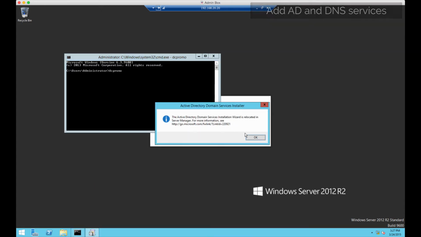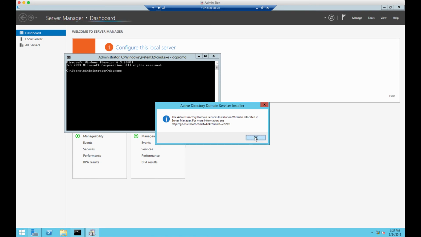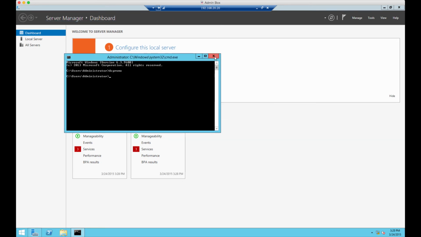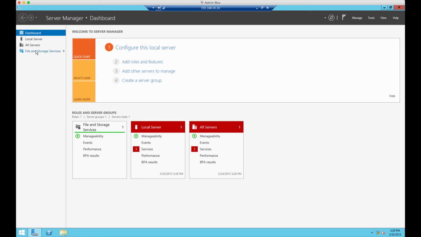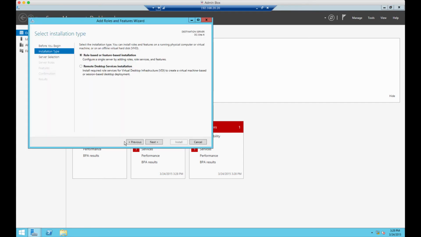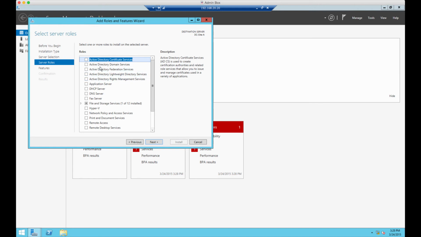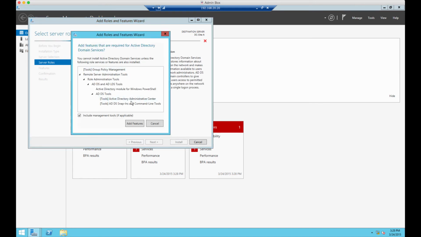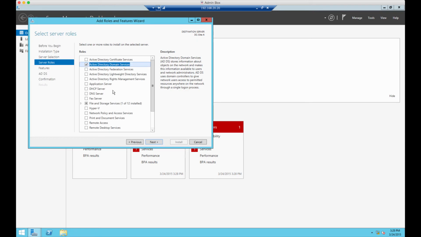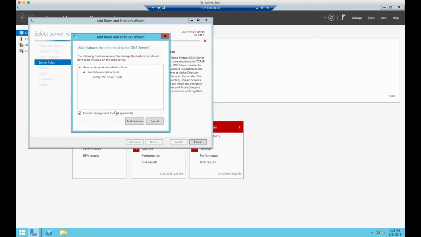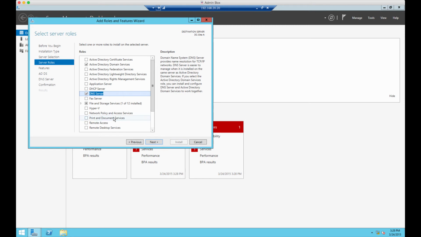and we'll add those Active Directory and DNS services finally. So the old way to do it was to run DC promo. I forgot that I was on Windows 2012 instead of Windows 2008, so the way to do it in Windows 2012 is to add the role. So we'll go into the role-based installation feature, and we'll select that we want it to be a domain controller and add all of the prerequisites and dependencies, and we'll also add DNS server as well.